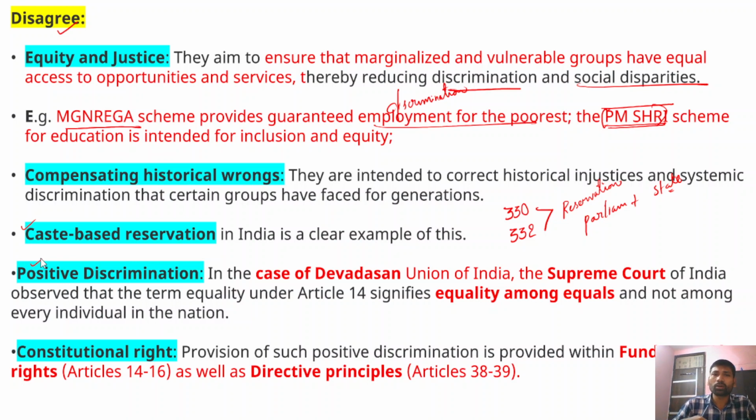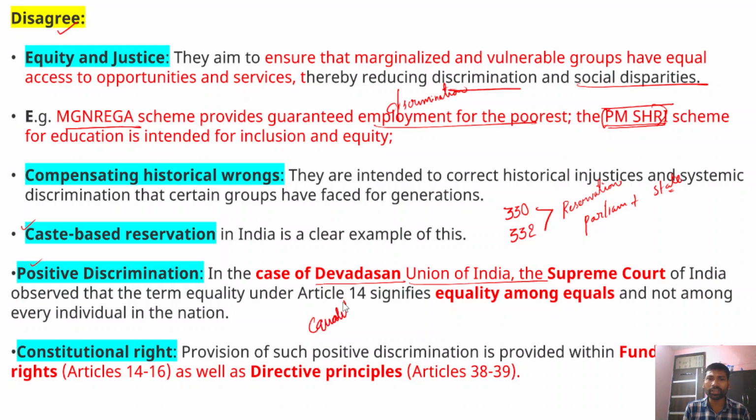Positive discrimination was defined by the Supreme Court in the Devadasan versus Union of India case. In this particular case, the Supreme Court interpreted Article 14 of the Indian Constitution on equality.